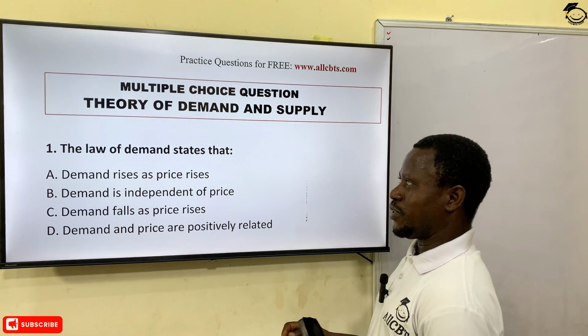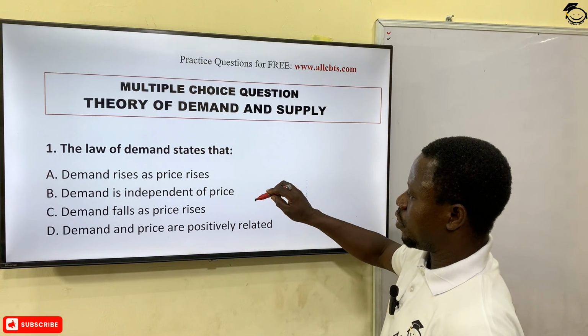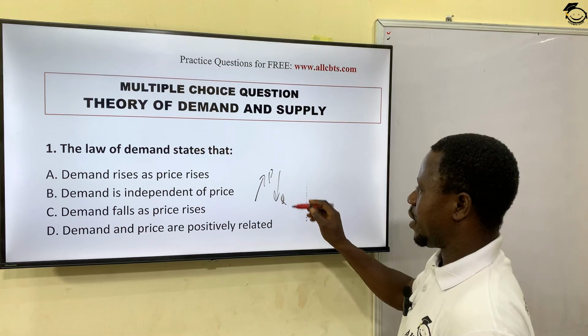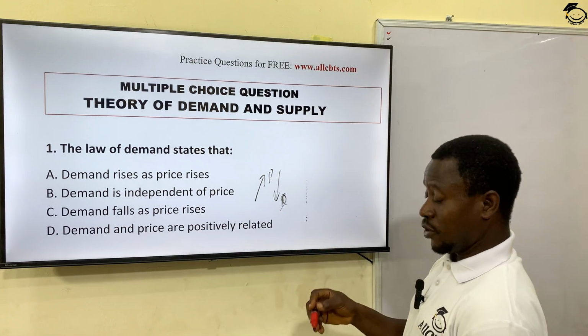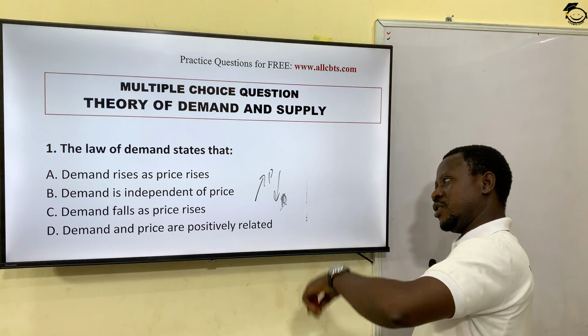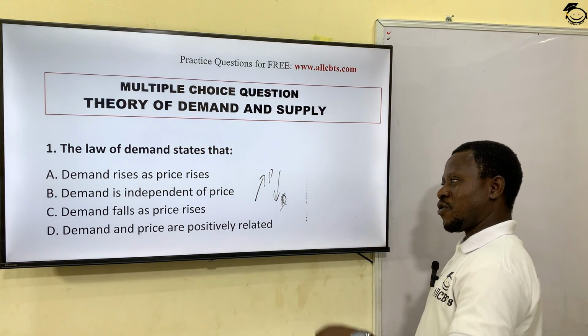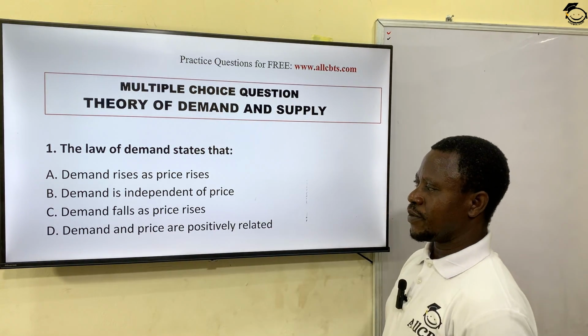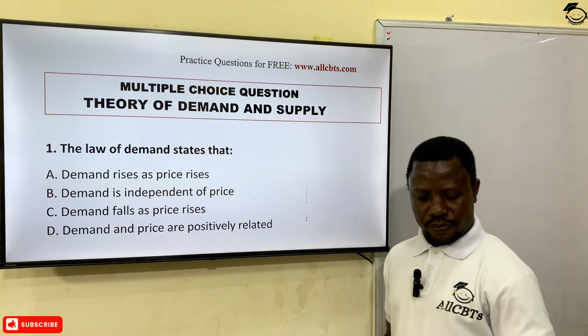Remember I mentioned when I was explaining to you that there is what we call an inverse proportional relationship between demand and price. As price is going up, demand is coming down, and as price is coming down, demand is going up. So the correct answer there is option C.